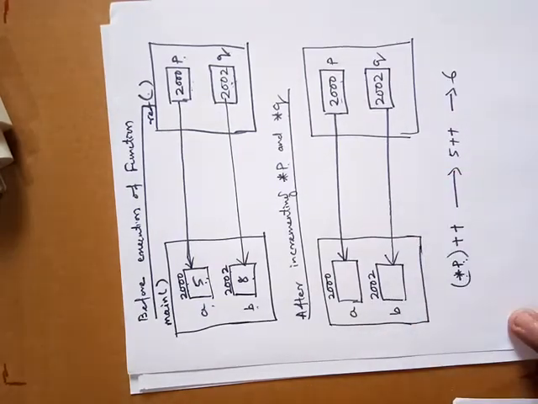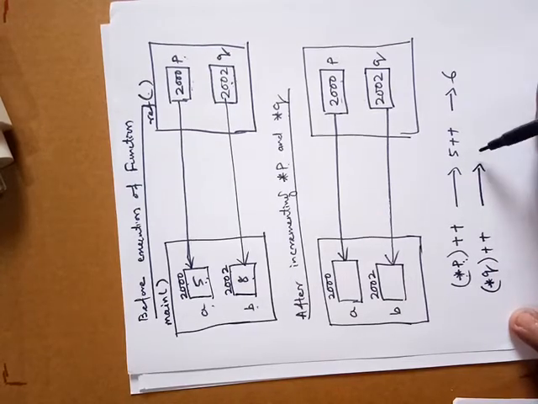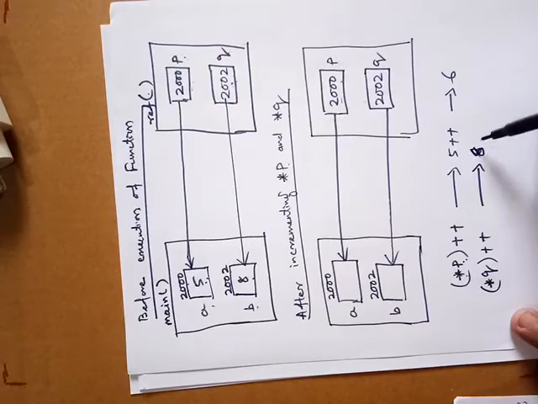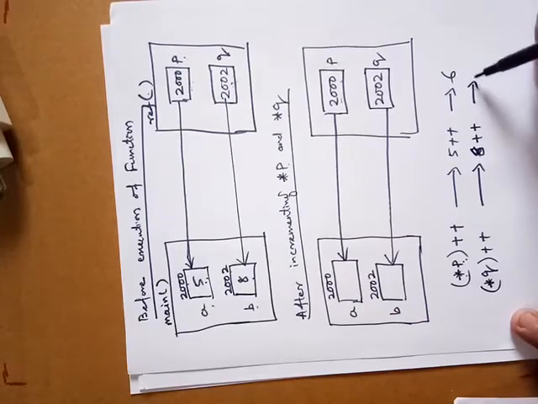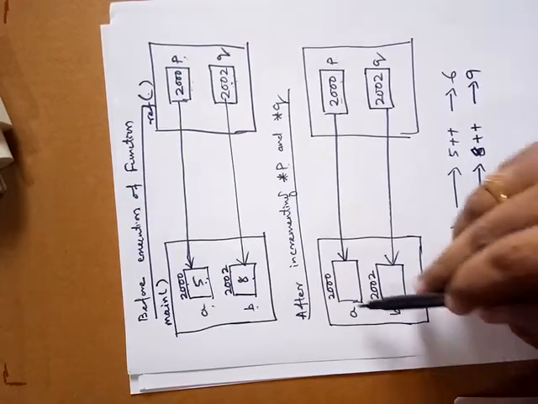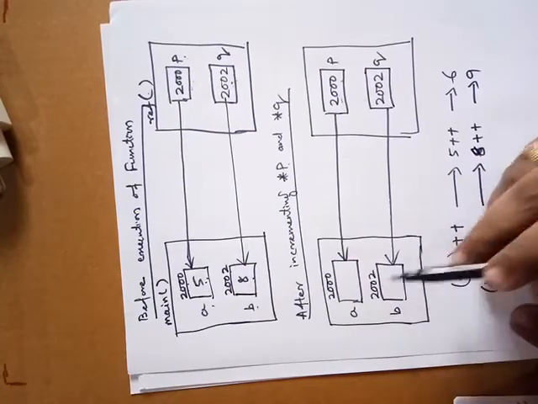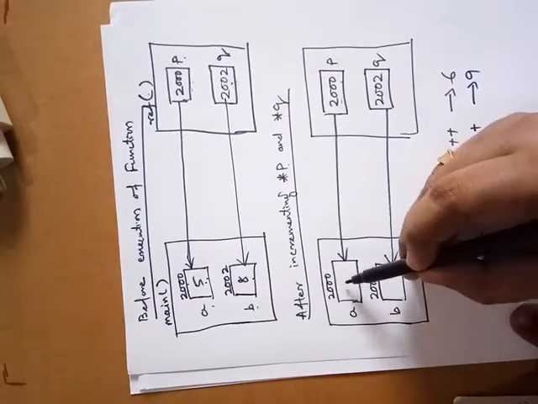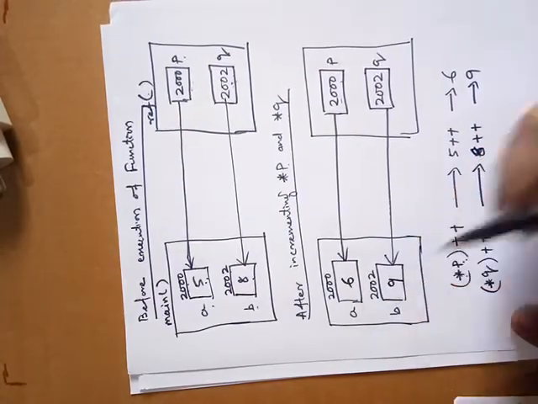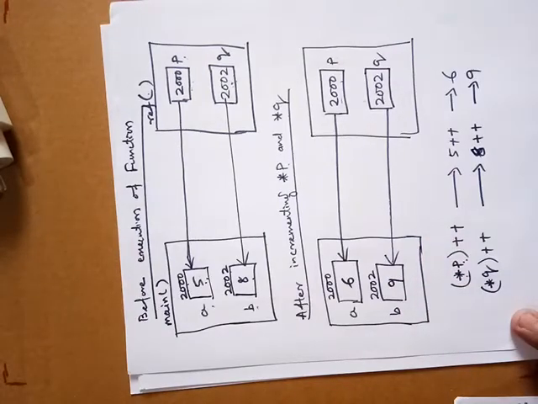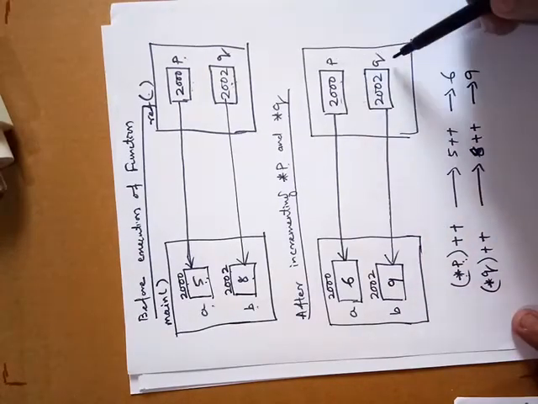Now which value will be changed? These a and b variable values will be changed. Now similarly for q, star q plus plus, that value will be incremented. That will be 8 plus plus, that value will be 9. Now these a and b values are incremented, that will be 6 and this will be 9. There are no different variables here, we are only using the pointers.